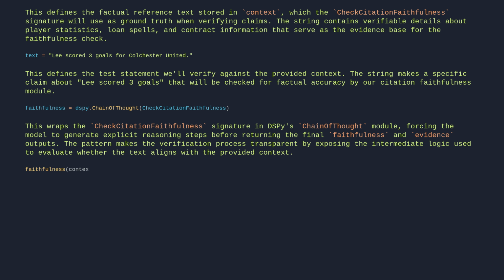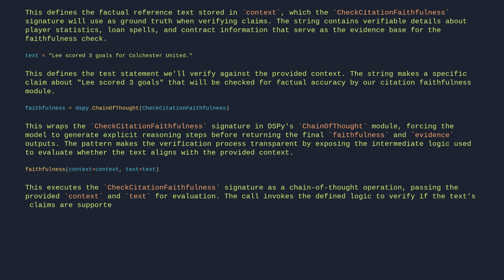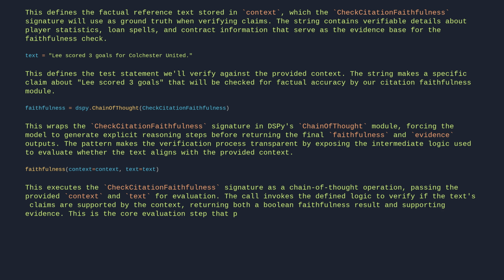faithfulness(context=context, text=text). This executes the CheckCitationFaithfulness signature as a chain of thought operation, passing the provided context and text for evaluation. The call invokes the defined logic to verify if the text's claims are supported by the context, returning both a Boolean faithfulness result and supporting evidence. This is the core evaluation step that performs the actual citation checking.